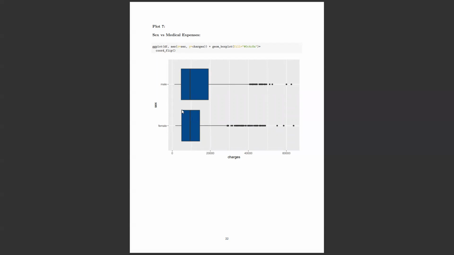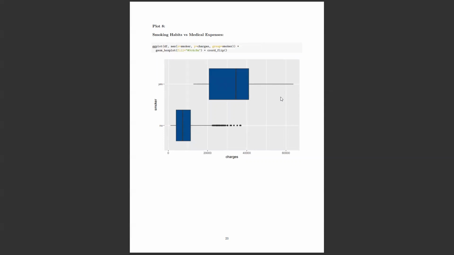The first line is the 25th percentile, the 50th percentile is the median line, and the 75th percentile is the end line. So 50% of the people are lying in between here, and the rest 25% are here between 30,000 and 45,000, around 50,000. And males have fewer outliers, but the medical expenses of those outliers are very high.